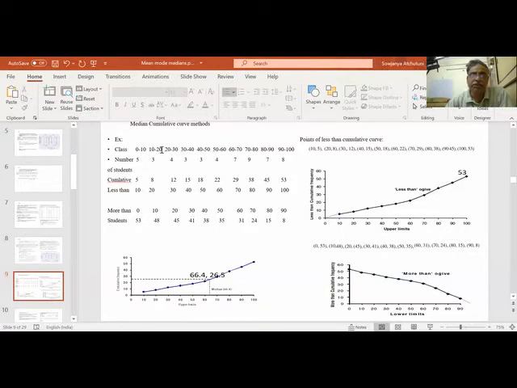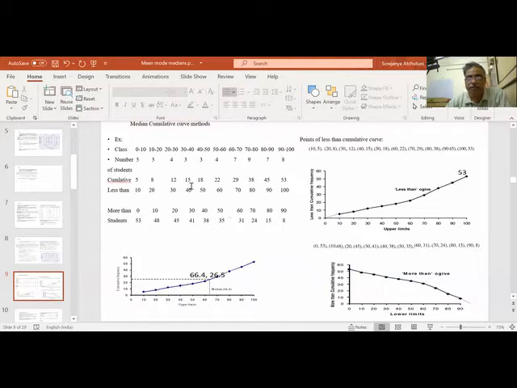More than 20, 48 minus 3, 47. More than 30, minus 4, 41. More than 40, minus 3, 38. More than 50, minus 3, 35. Like that you draw a more than curve.